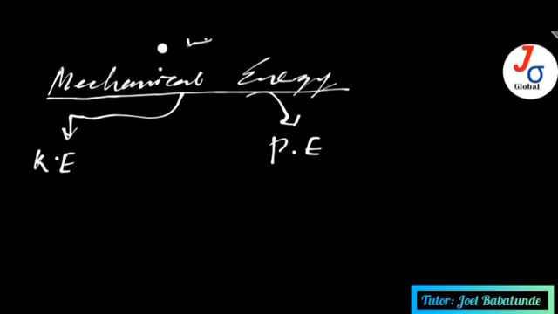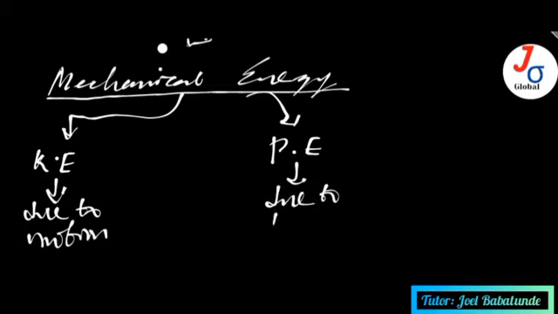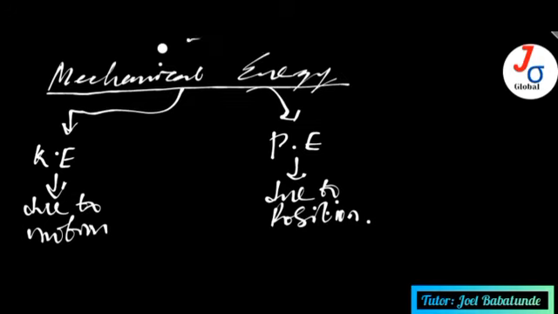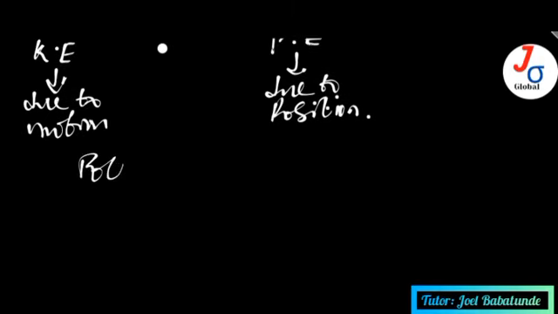Well, I said this in the previous video that kinetic energy has to do with motion. This is due to motion, while potential energy is due to position. That means the position of a thing determines its potential energy. So that means kinetic energy is due to motion, then potential energy is due to position. So firstly, we're going to be looking at potential energy.